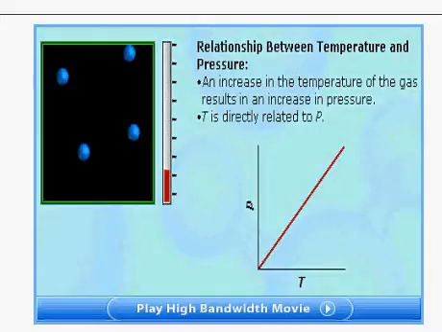Gay-Lussac's law regarding pressure and temperature. Gay-Lussac's law regarding pressure and temperature states that the pressure of a fixed mass of gas at constant volume varies directly with the Kelvin temperature. As the temperature increases, the pressure increases. As the temperature decreases, the pressure decreases.